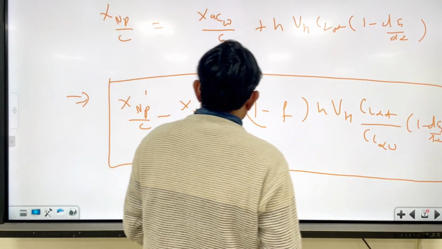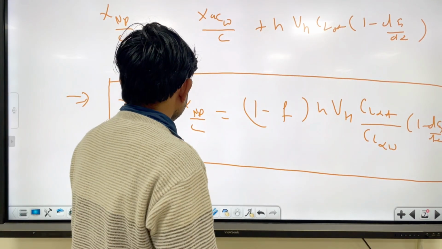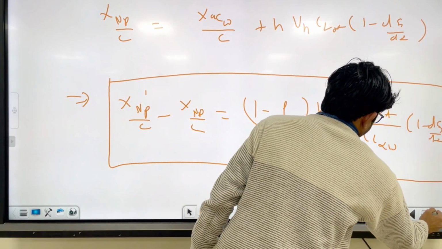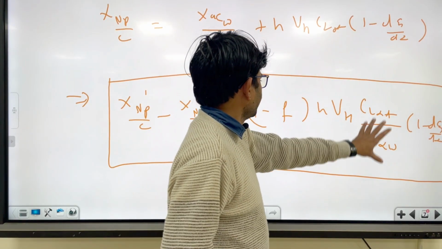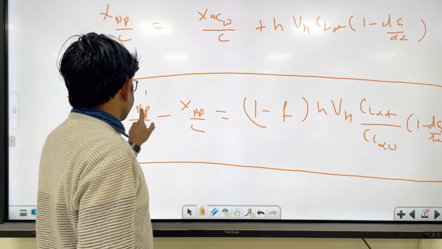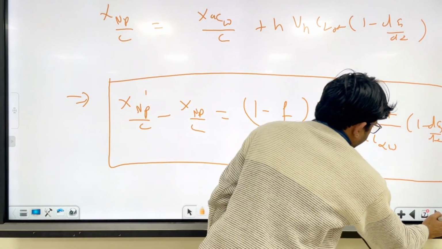If f is less than 0, this part will become positive, so xnp dash, the stick free case, will be greater than the stick fixed case.